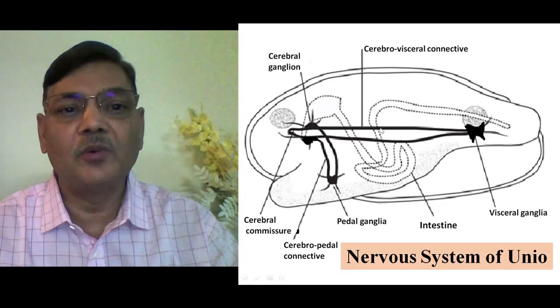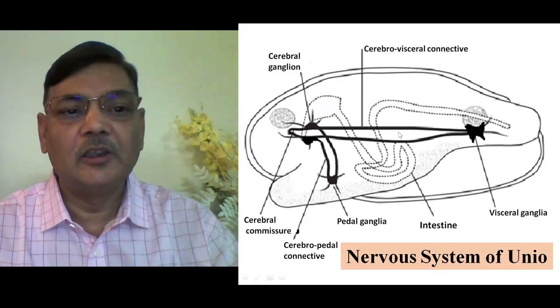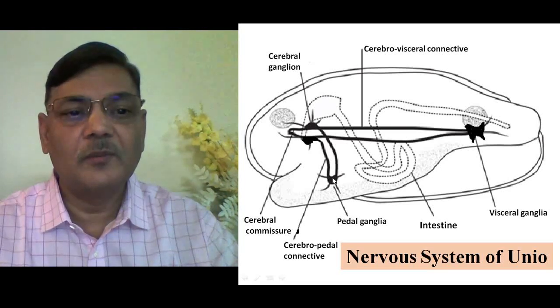So it is a cerebrovisceral connective. Likewise, this is another cerebrovisceral connective. So a pair of cerebrovisceral connectives are there, which in fact connect the cerebral and visceral ganglia together. Then the third paired ganglia is the pedal ganglia. See, this one is the pedal ganglia.